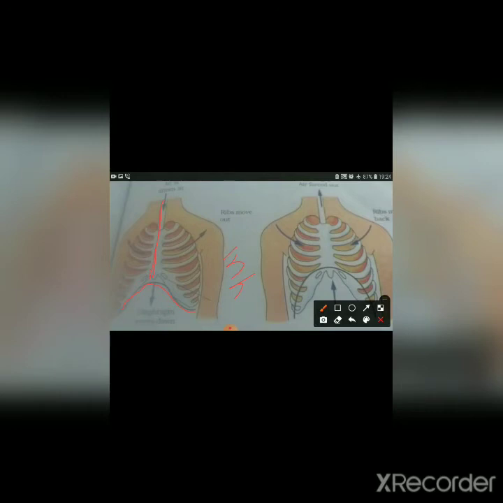I am repeating, if the diaphragm moves downwards from its original shape, what will happen? Due to this reason, it will increase the space in the chest cavity, and as the chest cavity space increases, as a result air from the atmosphere rushes down, air comes inside, that is called inhalation. That means when the diaphragm moves down, the inhalation process occurs.